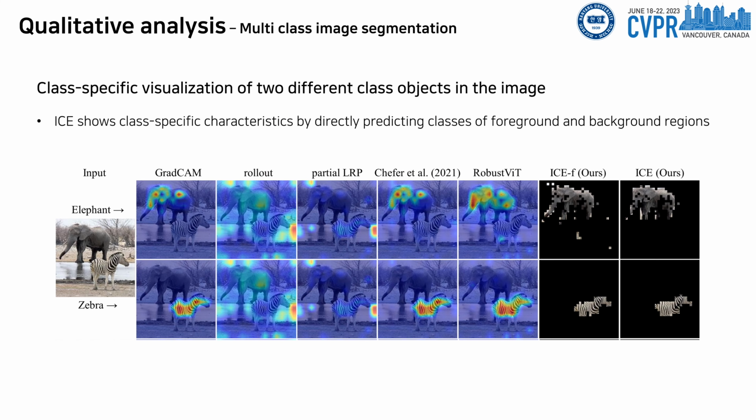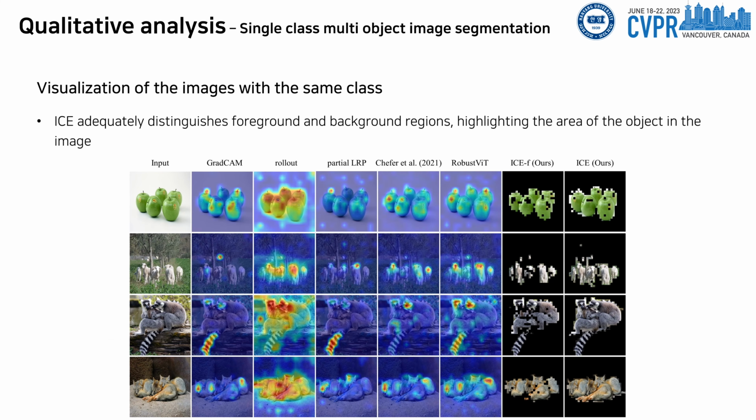Here are the qualitative analyses of multi-class image segmentation. For the class-specific visualization of two different class objects in the image, ICE shows class-specific characteristics by directly predicting classes of foreground and background regions. For the single-class multi-object image, ICE adequately distinguishes foreground and background regions, highlighting the area of the object in the image.